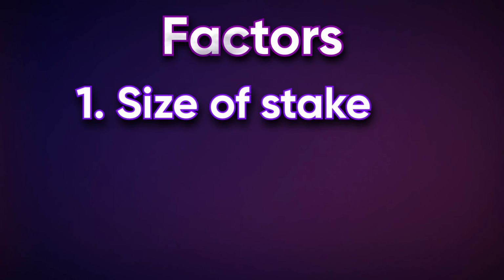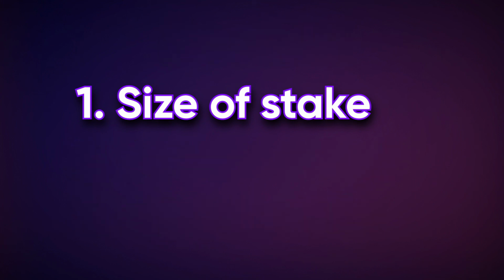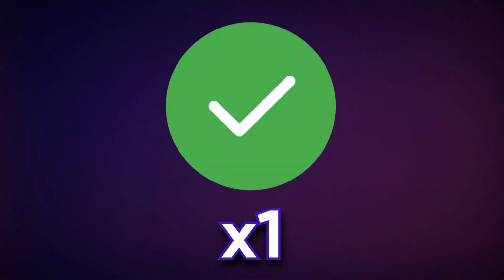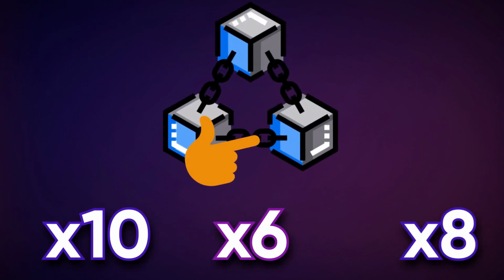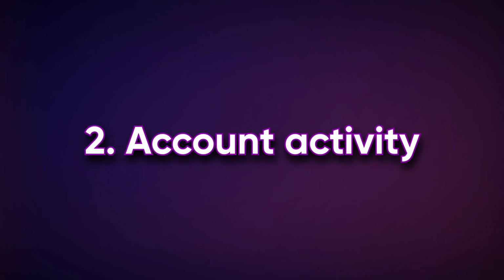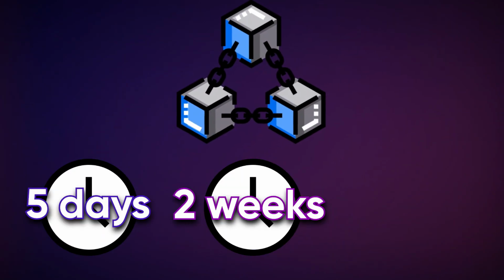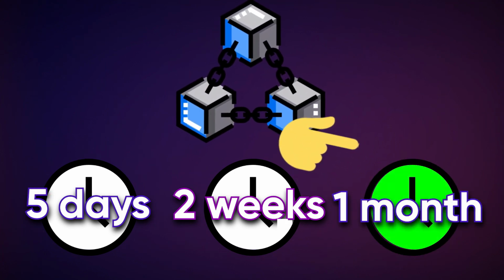And yet, what other factors influence the choice of the next validator? In addition to the already mentioned size of stake, the choice of validator is also based on two other parameters: account activity and age of stake. The first parameter is responsible for the number of transactions confirmed by the node. Higher activity increases the likelihood that the blockchain will select your node as a validator. The second parameter reflects the length of time your coins were placed on the blockchain. This means that the longer your stake is kept online, the higher the chance of becoming the next validator.